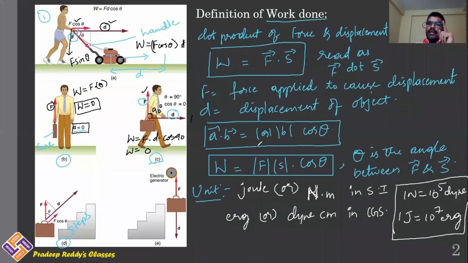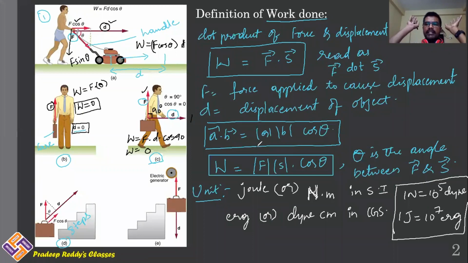Now observe figure C carefully. You are applying force. F is non-zero. There is some displacement observed in the briefcase. Displacement is also non-zero. But both are perpendicular to each other. Therefore, the angle between them is 90, cos 90 is equal to 0. Therefore, work done is equal to 0. Physically, in this example C, there is non-zero displacement. There is non-zero force. But the angle between them is perpendicular, which results in work done being 0.